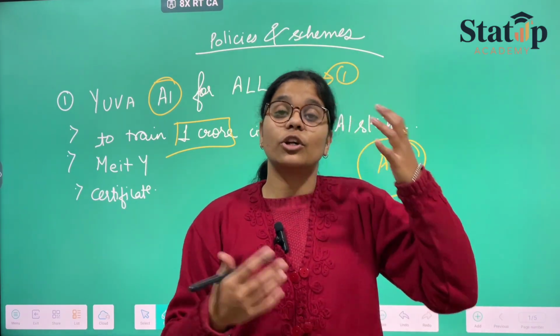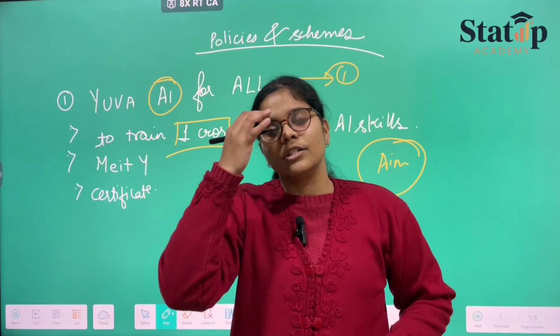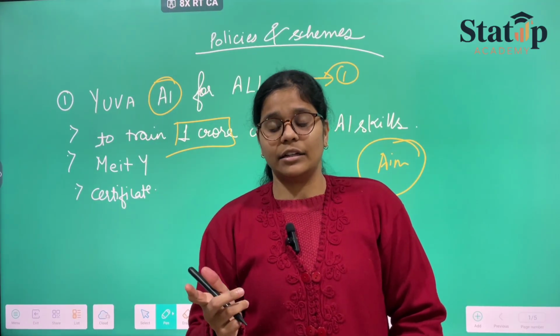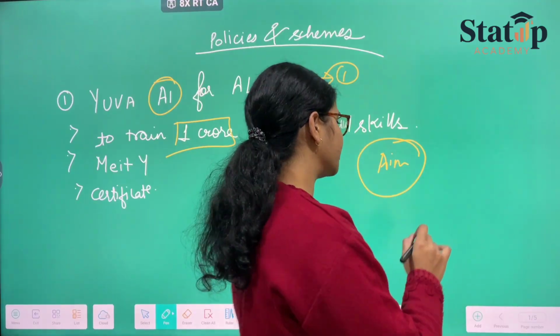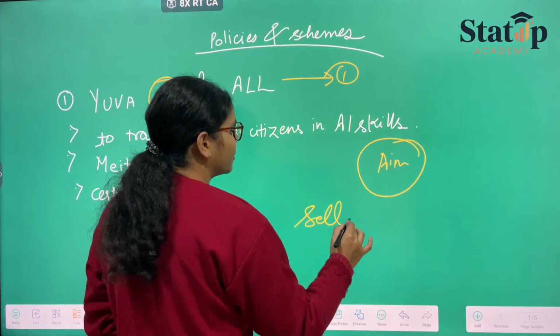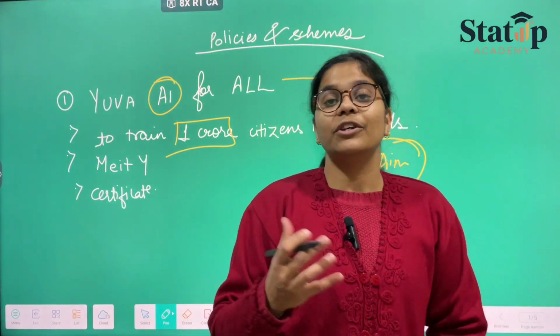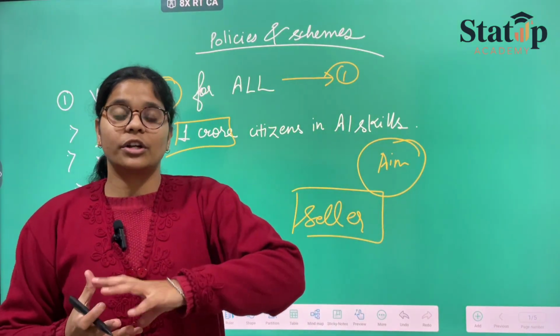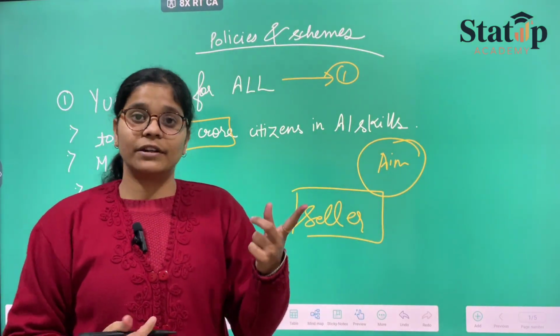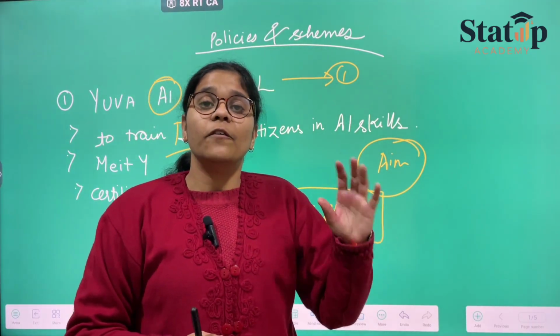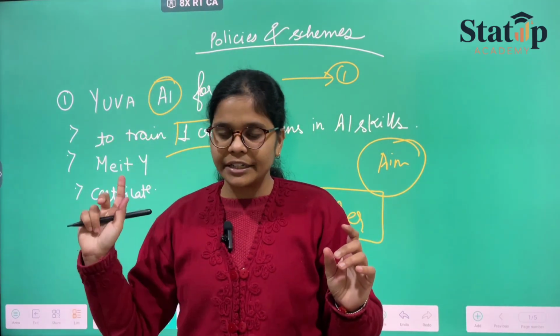Now why do people need to learn AI? If you are a seller, not sailor, there's a difference between sailor and seller, I'm talking about the seller. You should know which hours are busy for you to transport your things. That will be done by AI. Then you should know how you can transport with a minimum amount. That will again be done by AI.